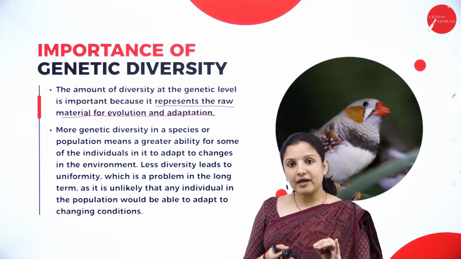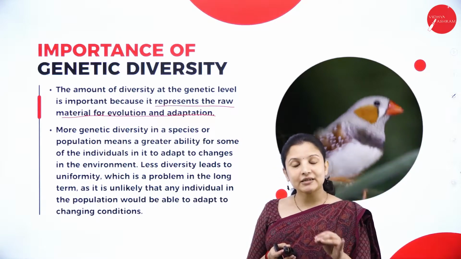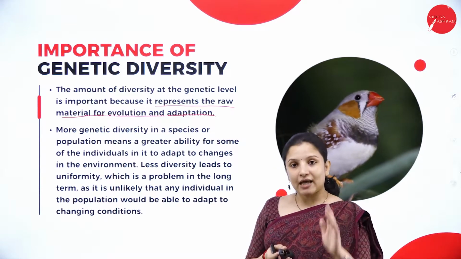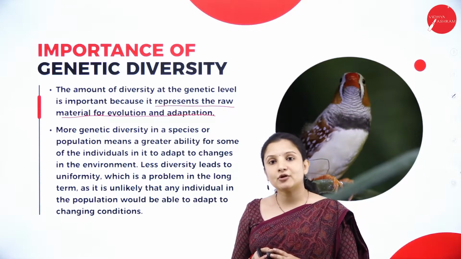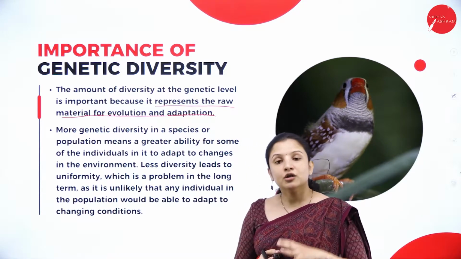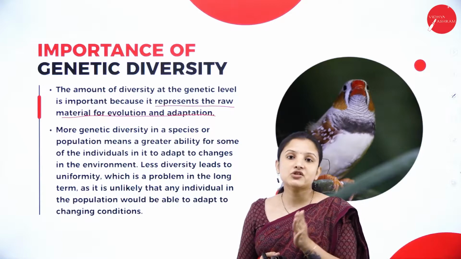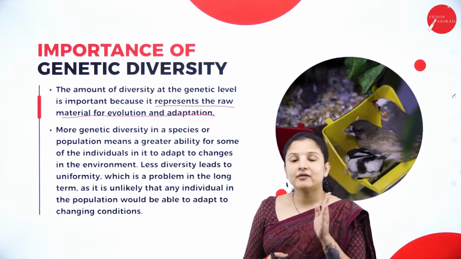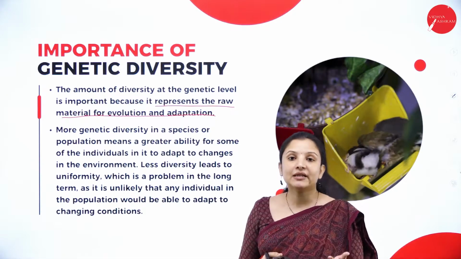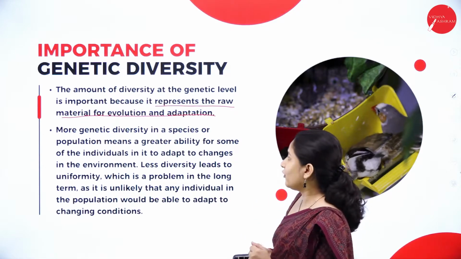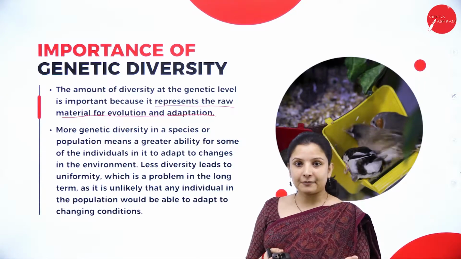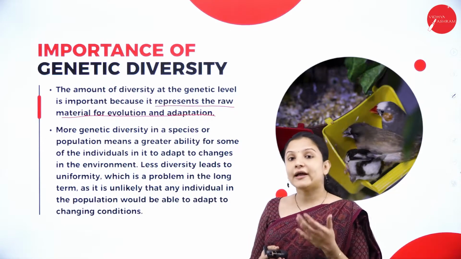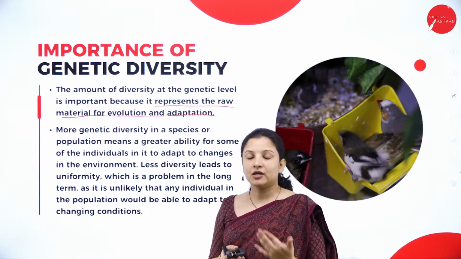So if in a parent the mutated DNA is there, either in the mother or the father, that mutated DNA can pass on to the offspring as well. So we'll understand how many generations this particular organism has been there and for how many generations it has been living on this planet. So that was about evolution.